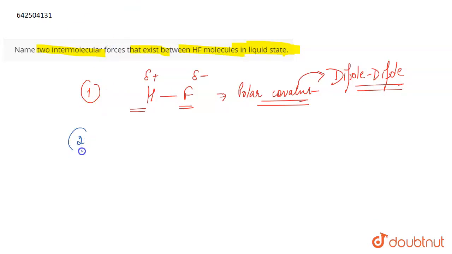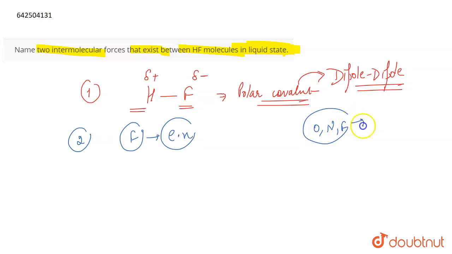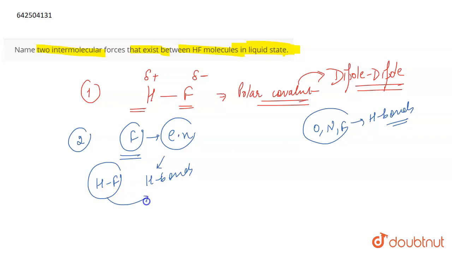The second will be hydrogen bonding. As fluorine is a very electronegative atom, and hydrogen forms hydrogen bonds with oxygen, nitrogen, and fluorine, which are highly electronegative atoms, the HF molecule also forms hydrogen bonds. Hydrogen bonds are one of the strongest forces of attraction, a very strong force of attraction. So in the liquid state, HF forms hydrogen bonds.